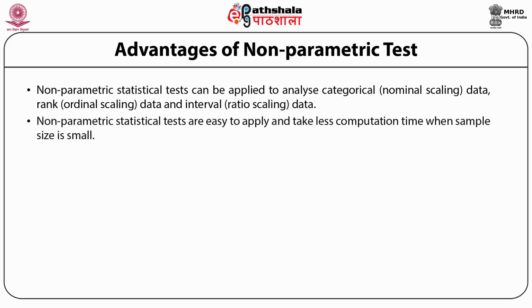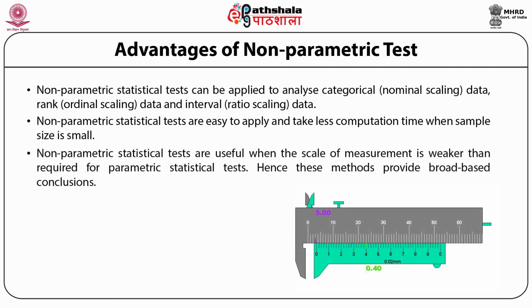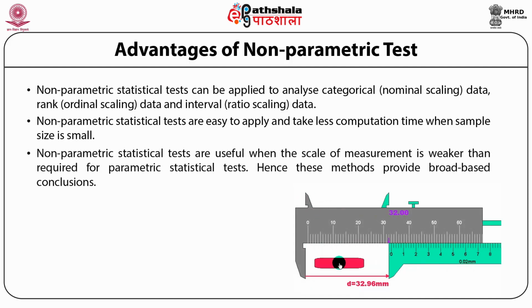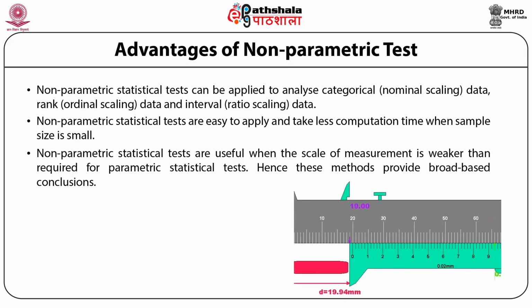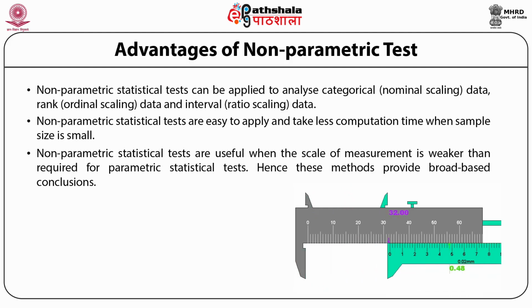Non-parametric statistical tests are easy to apply and take less computation time when the sample size is small. Non-parametric statistical tests are also useful when the scale of measurement is weaker than required for the parametric statistical test. Hence, these methods provide broad-based conclusions.